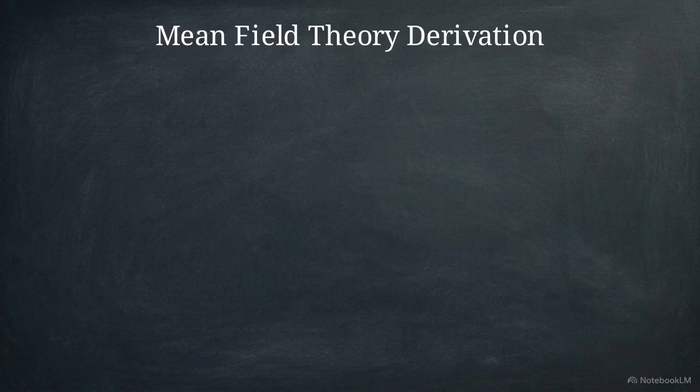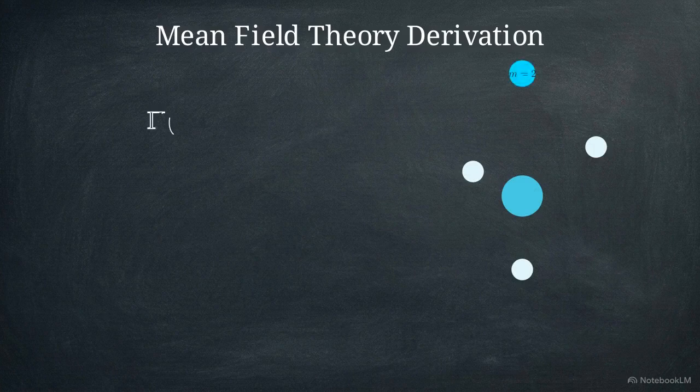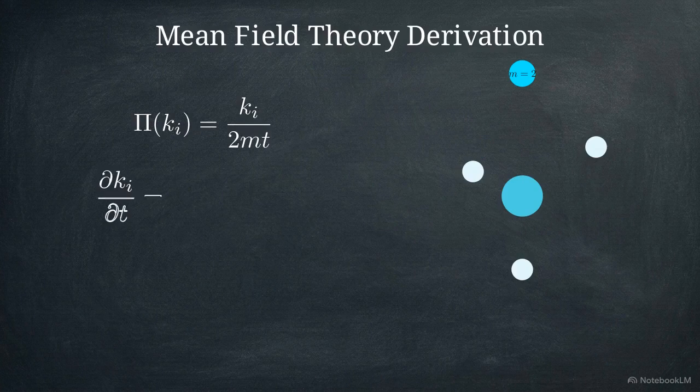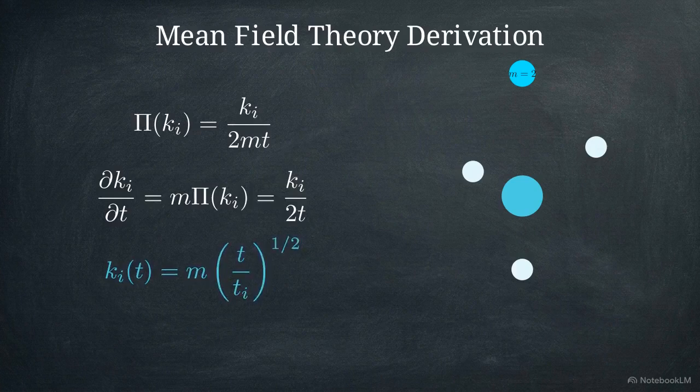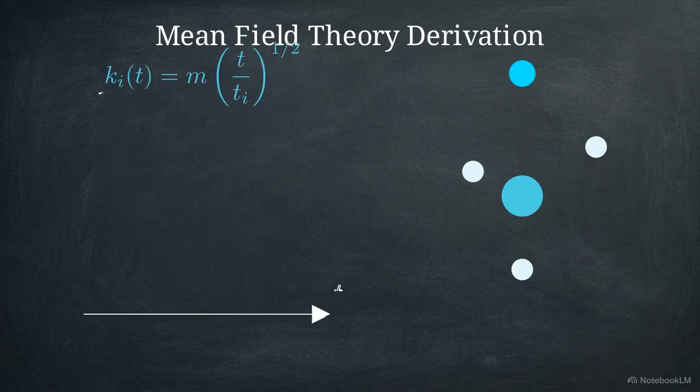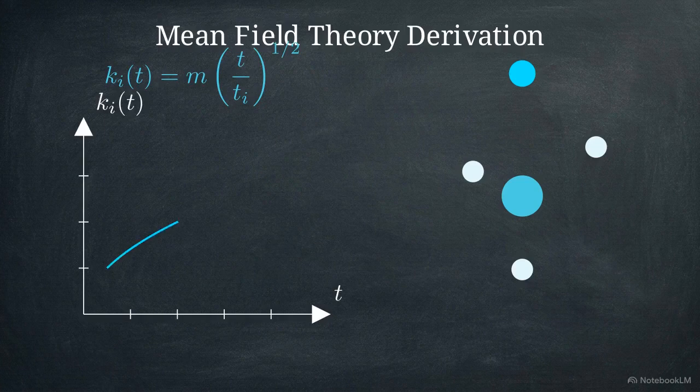We derive the BA model using mean field theory. A new node arrives with m links. Preferential attachment dictates its connection probability, pi, is proportional to existing node degree, ki. We track this evolution using a rate equation. Integrating this rate equation allows us to solve for ki of t, showing that the degree of each node increases as a power law of time.